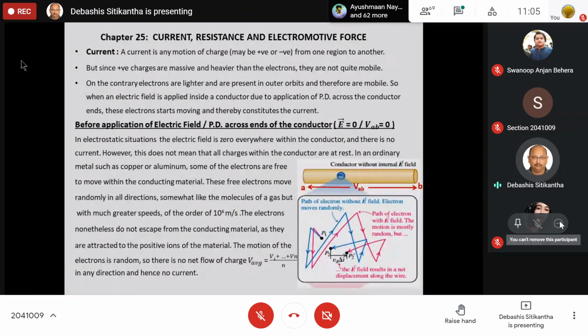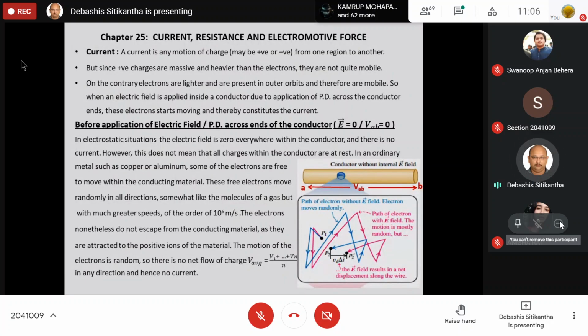Why is it not general? Because current can also be defined as the movement of positive charges. Usually these positive charges are quite massive, or rather heavier in comparison to electrons. Secondly, the electrons are present in the outermost orbits, and therefore a little bit of force applied will break the electron from the orbit, and they will become mobile.